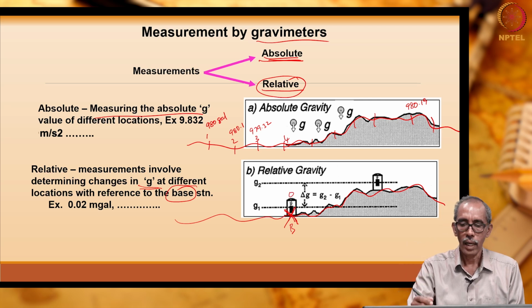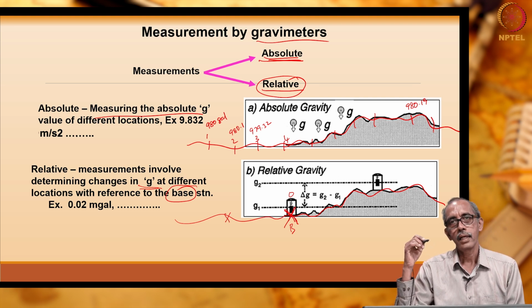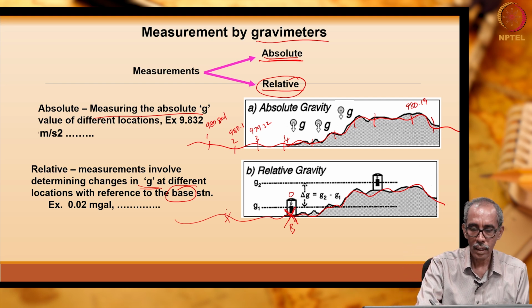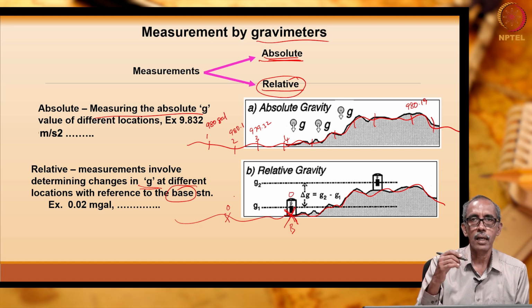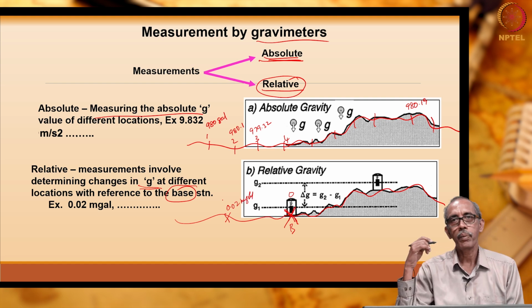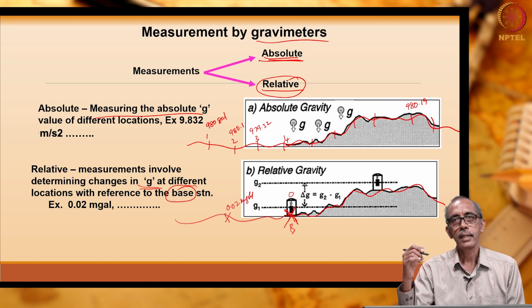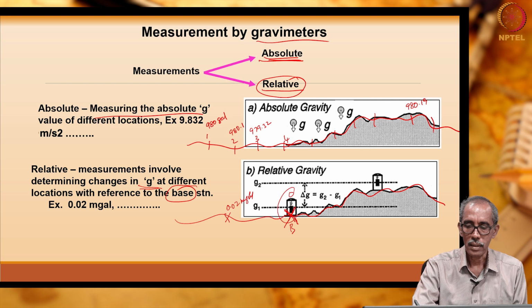Okay. Now, I shift the gravimeter to this location and I will find out whether the gravity here is also 0, or greater or lesser. If it is greater or lesser, how much it is. I found out the gravity value here is 0.02 milligal, which is greater than this place.